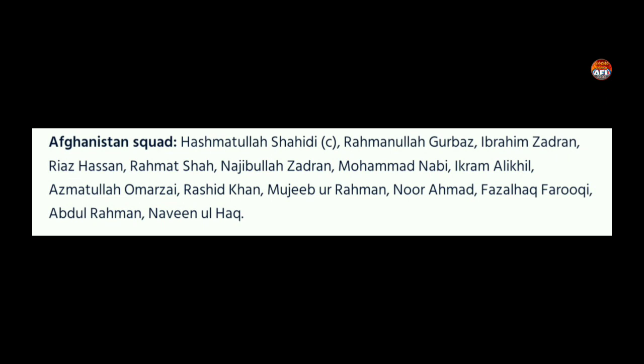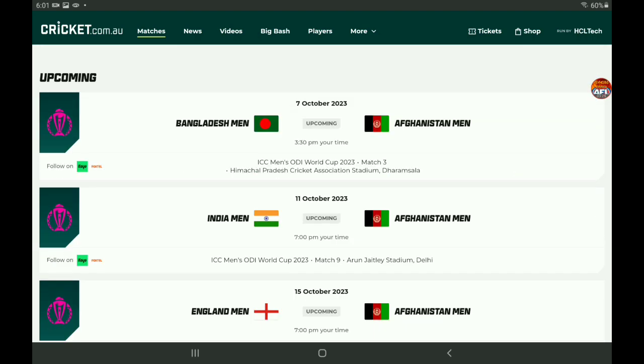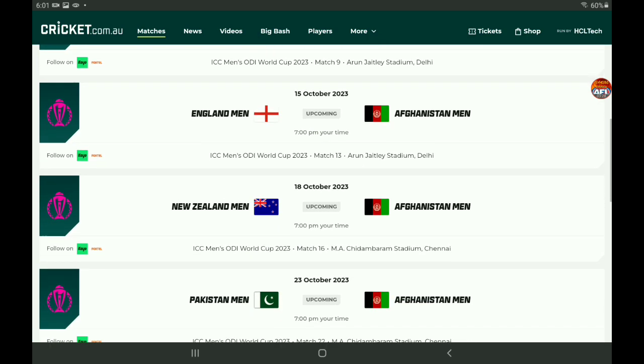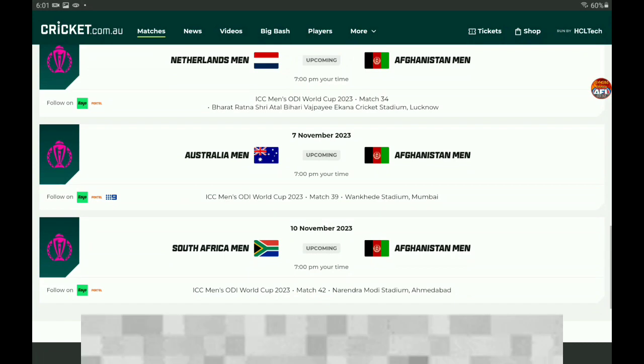Team by team now, Afghanistan, here is their squad. I'm not going to try pronouncing these names, but this is their squad on screen at the moment. But there's a couple of notable players in there: Rashid Khan, Mujibur Rahman, Fazal Farooqi, Naveen ul Haq, and Muhammad Nabi. Alright, so Afghanistan, here is their fixture. They start off by playing Bangladesh, then they play the host nation, India. They play England, then New Zealand, then Pakistan, then Sri Lanka, then the Netherlands, then Australia, then South Africa, and that is their fixture.